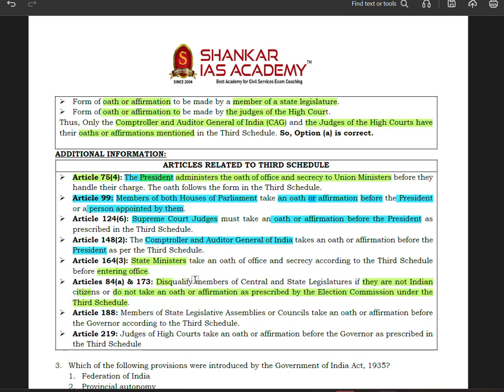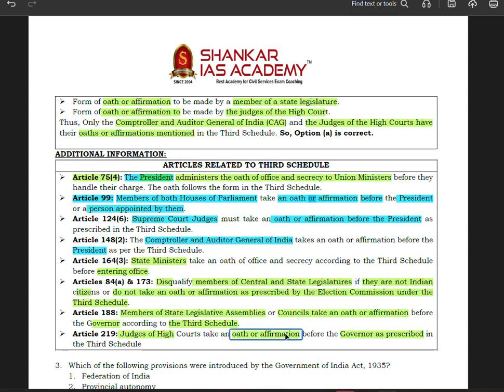Under the third schedule, members of the central and state legislature... Sorry. Article 188: members of state legislative assemblies or councils take an oath or affirmation before the governor according to the third schedule. Now, Article 219: judges of the High Court take an oath or affirmation before the governor, as prescribed in the third schedule.